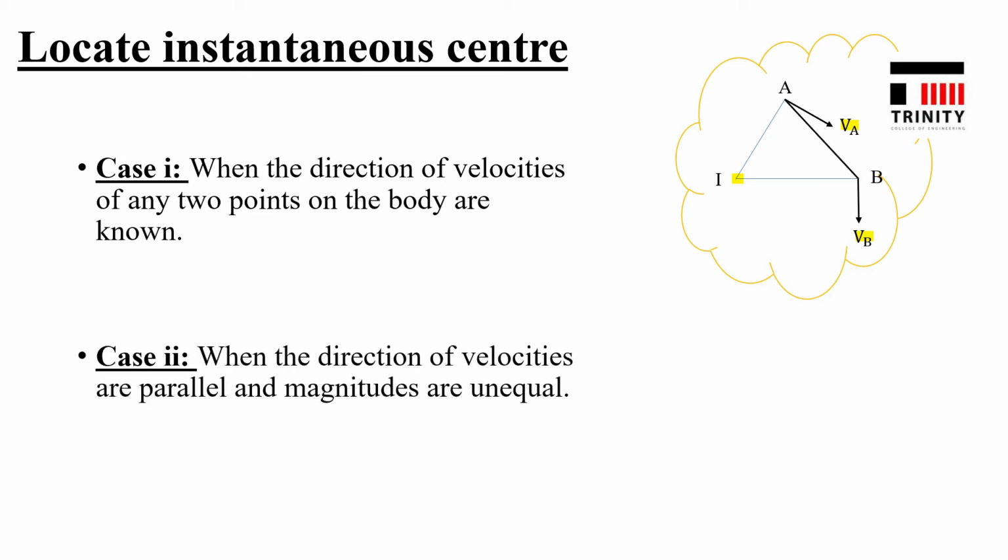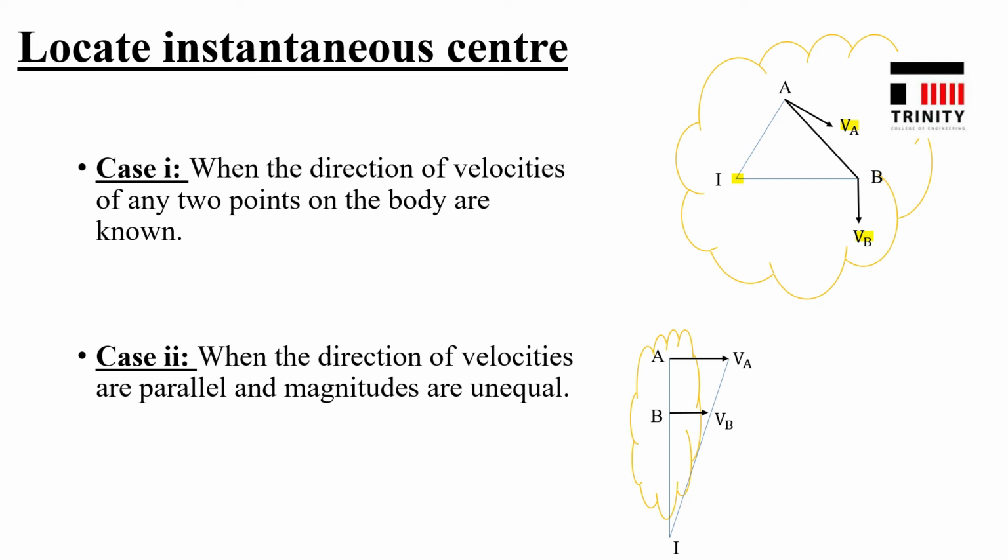When the directions of velocities are parallel and the magnitudes are unequal, which means you know the direction of velocities are parallel but the magnitudes are unequal. So here consider the first case. The directions of VA and VB are known. These two velocities are parallel. In case of parallel velocities, there are like parallel and unlike parallel velocities. First we deal with like parallel velocities, because these two velocities have unequal magnitudes but the same direction.